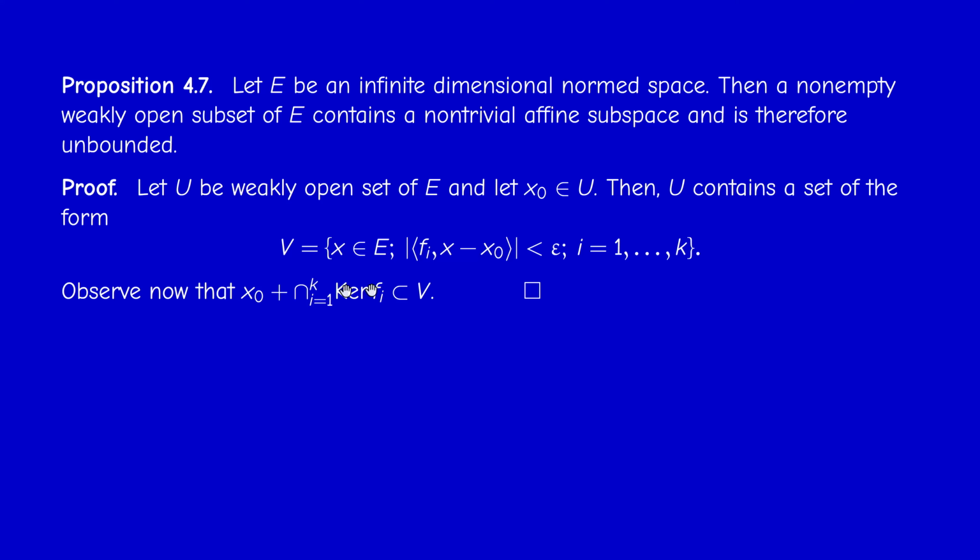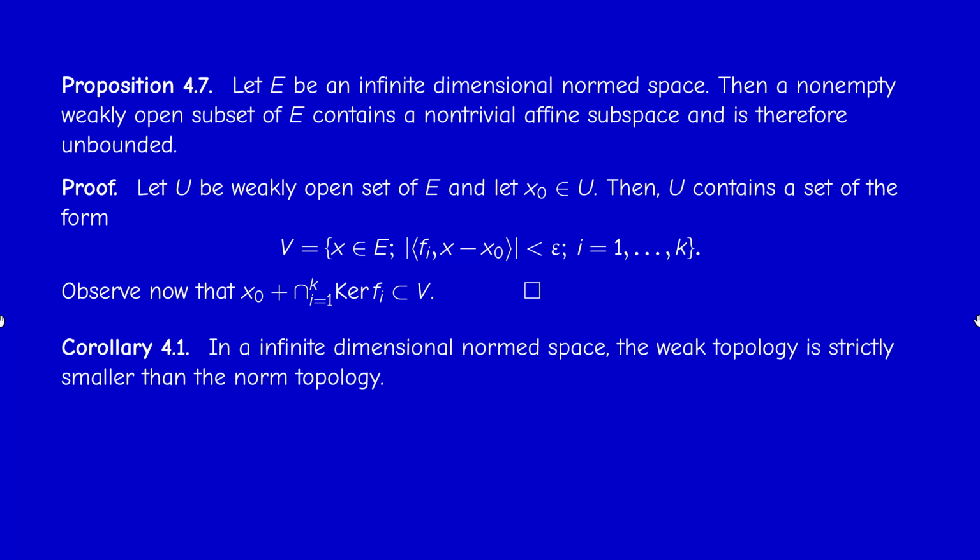So the difference belongs to the kernels, and therefore this term is 0, and therefore it's less than epsilon, so x is in V. This is why V contains a translate of a subspace, an affine subspace, if you like. And as you know, a subspace is unbounded, so a weakly open set is unbounded in infinite dimensions.